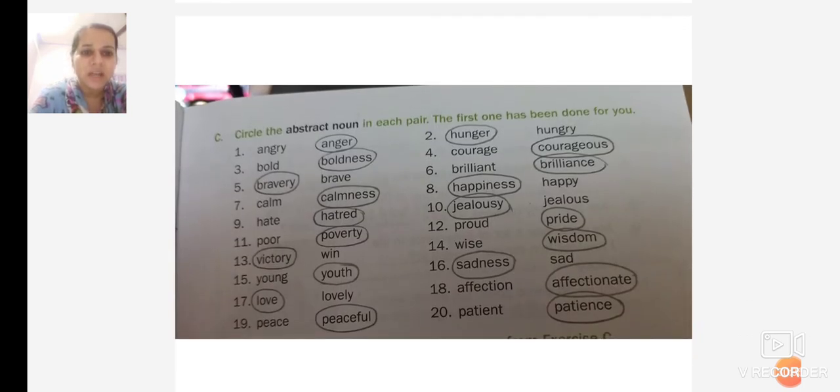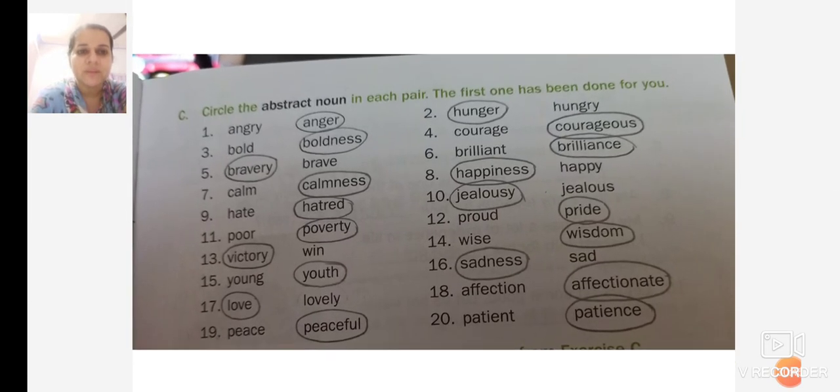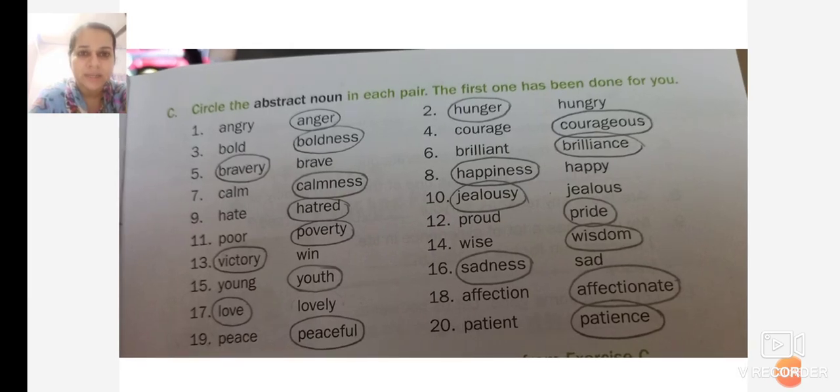Circle the abstract noun in each pair. The first one has been done for you. Students, we have already finished this exercise. We'll just have a quick look at the exercise. What are the abstract nouns? Like anger, boldness, bravery, calmness, hatred, poverty, victory, youth, love, peaceful, hunger, courageous, brilliance, happiness, jealousy, pride, wisdom, sadness, affectionate, and patience. These are all abstract nouns.